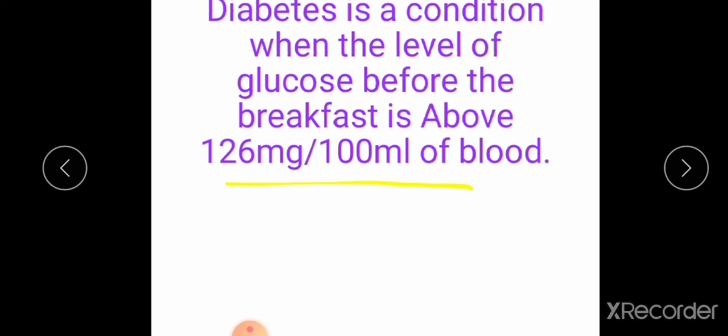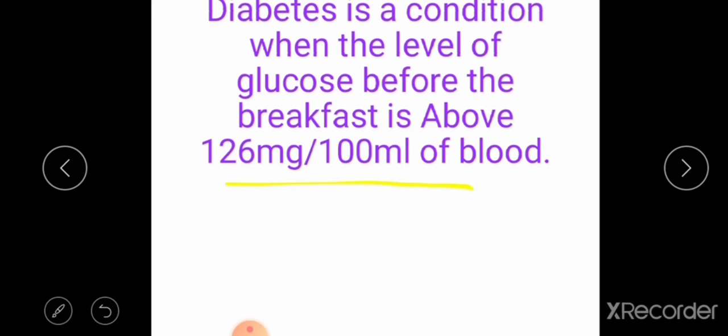But in the case of diabetes, the level of glucose before the breakfast is above 126 mg per 100 ml of blood. So we can say diabetes is a condition when the level of glucose before the breakfast is above 126 mg per 100 ml of blood.